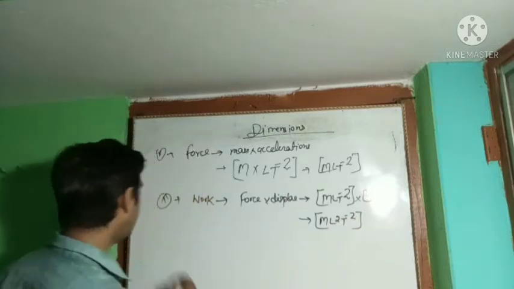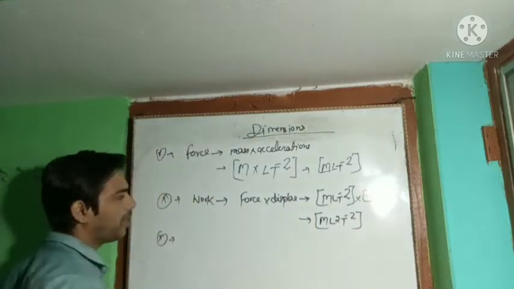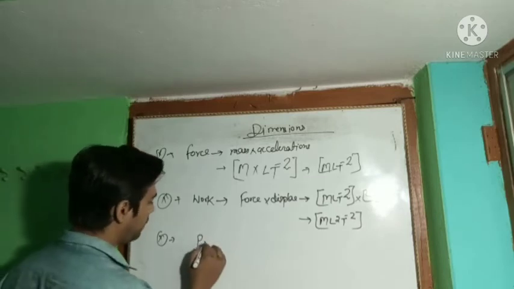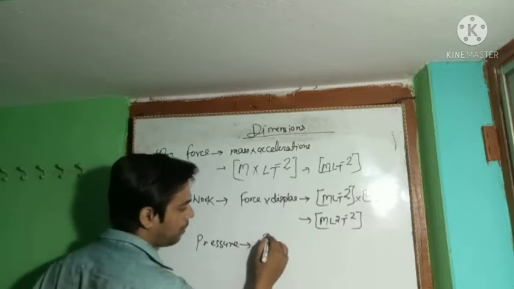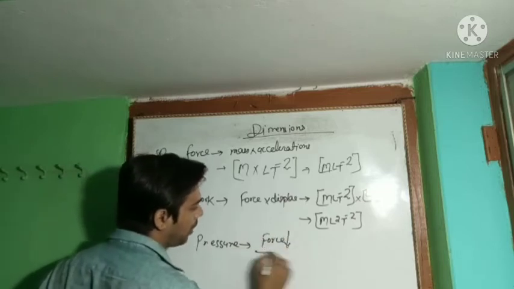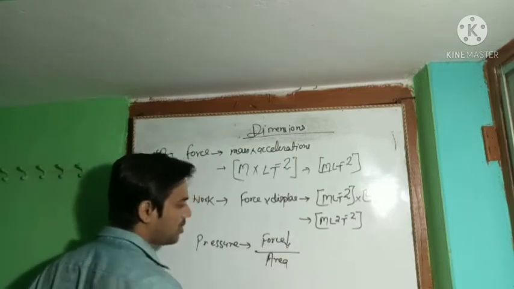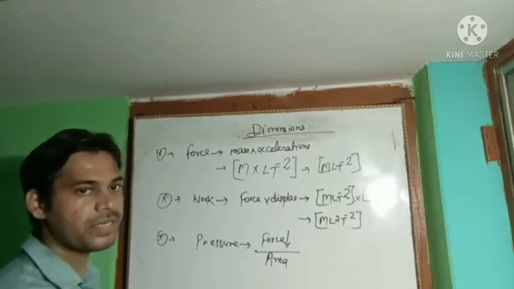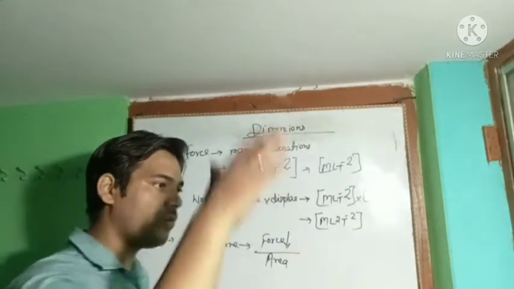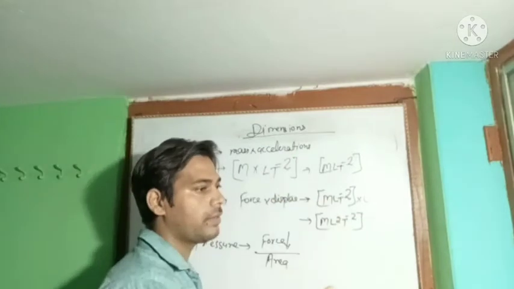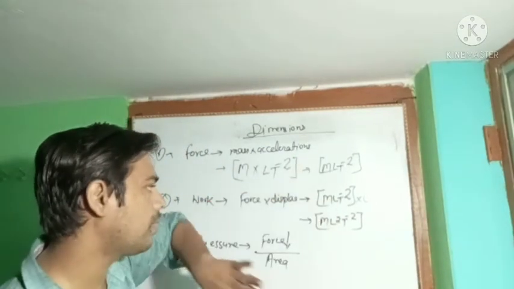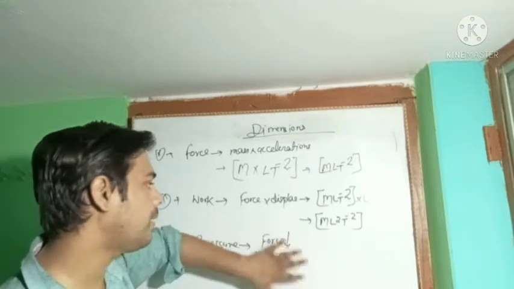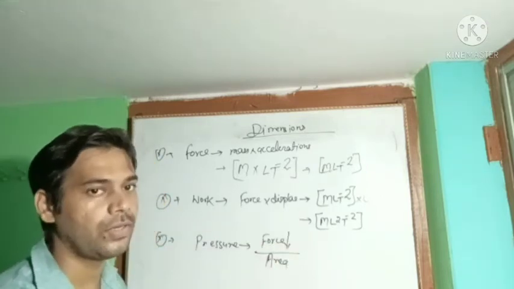Okay. Now work we have already defined. Now define the pressure. Pressure is defined as perpendicular force upon per unit area. This is the formula of the pressure. Suppose the pressure is applied on a board: the force perpendicular on this board divided by the area, this is called the pressure.